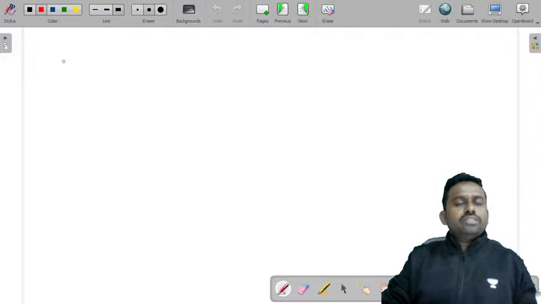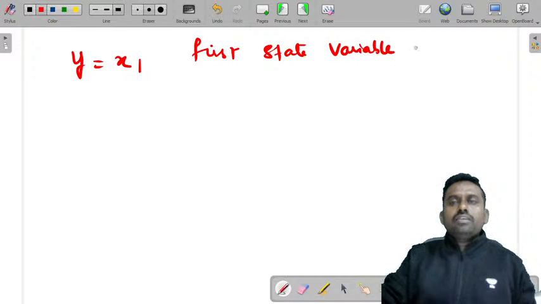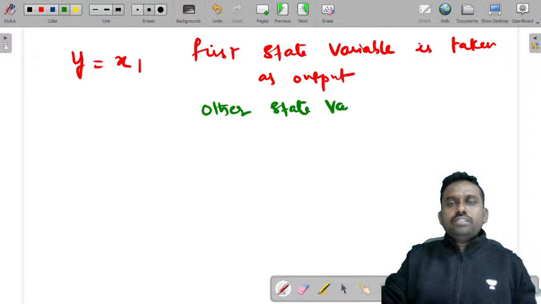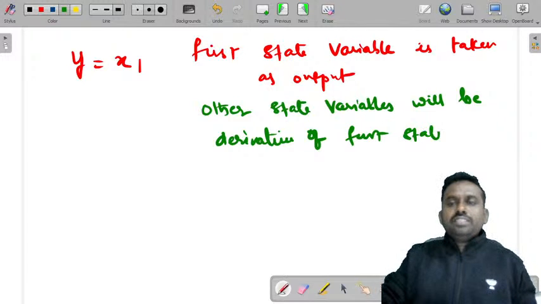After this, what you need to do is consider y is equal to x1, the first state variable, is considered or taken as output, and the rest of the state variables, the other state variables, will be the derivative of the first state variable. So this is the phase variable method.